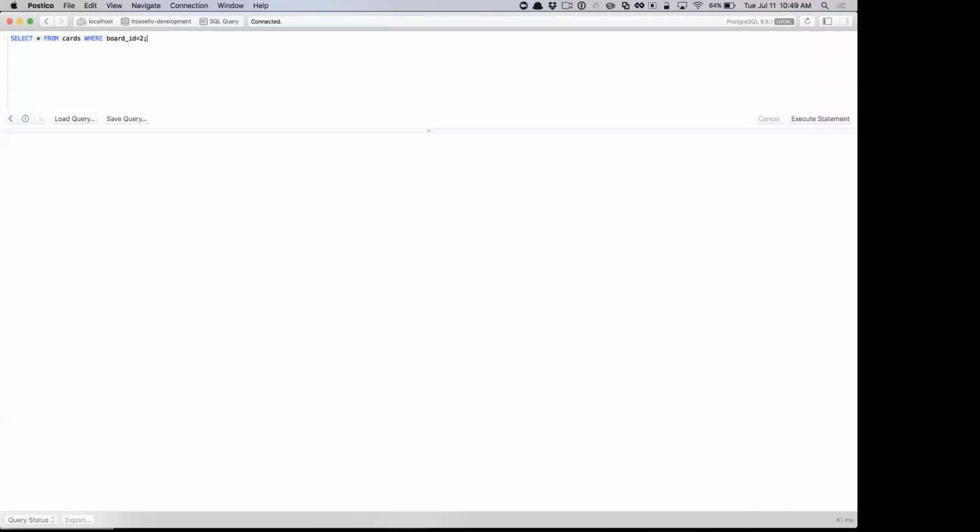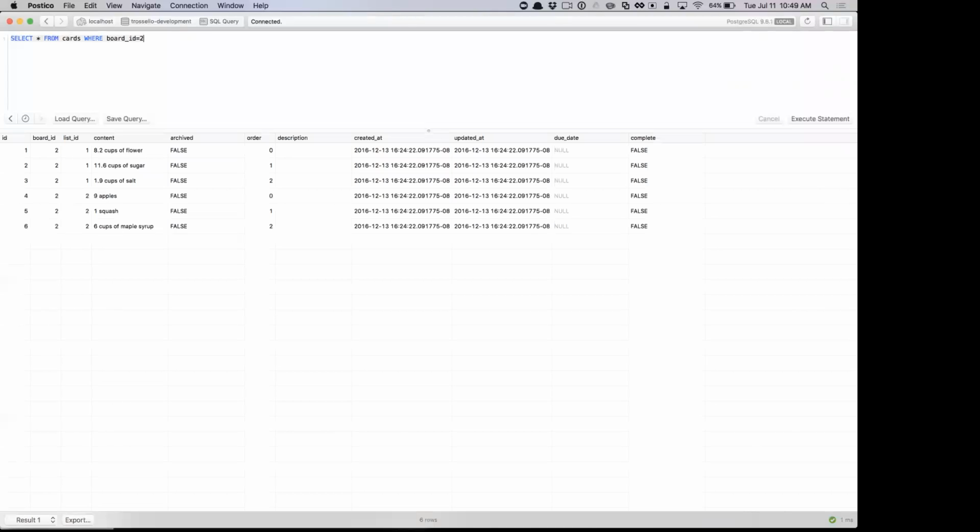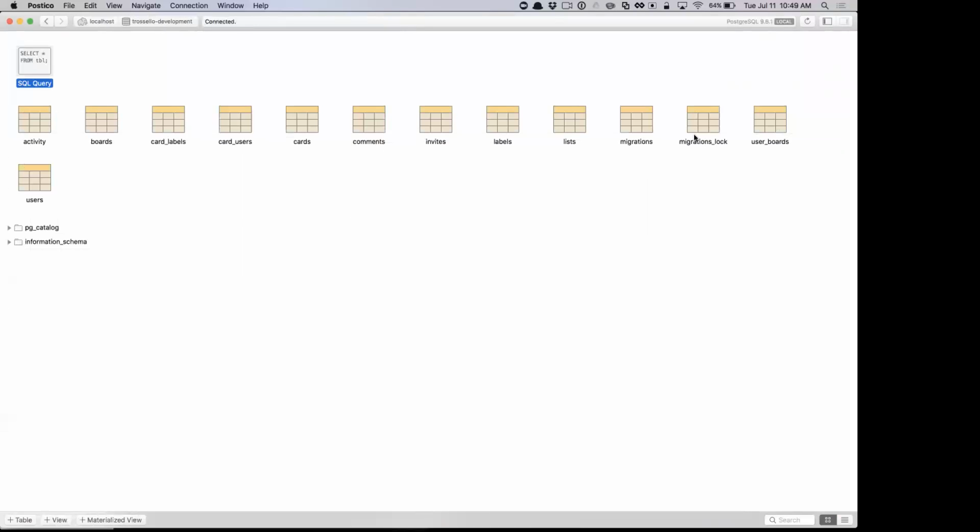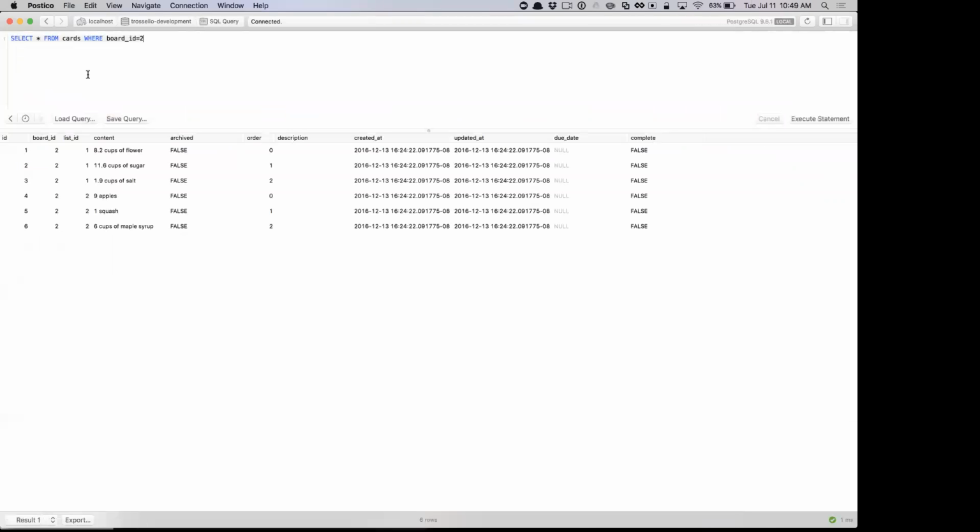We don't need a join for this. There we go. Okay, so we don't need a join for that. But we would need a join if we were going to look at the user boards table. User 1 is on board 1, 2, and 3. So what if we wanted to find all the cards for all the boards of user 1? We know it's user ID 1. We need to get all the boards, and then from that, get all the cards. Let's try to write that. So it's going to be user ID 1.